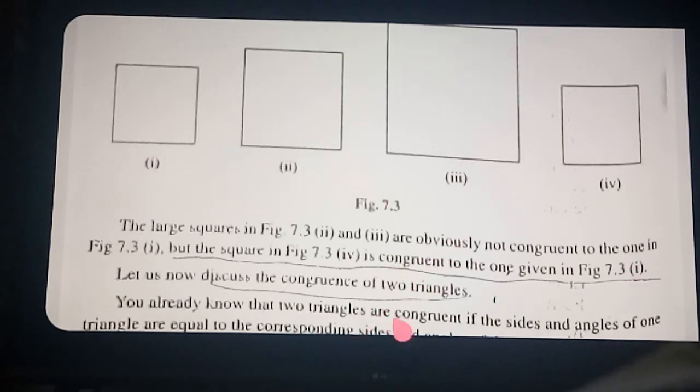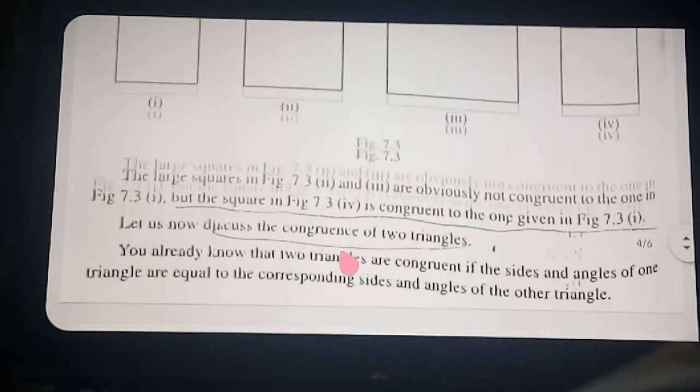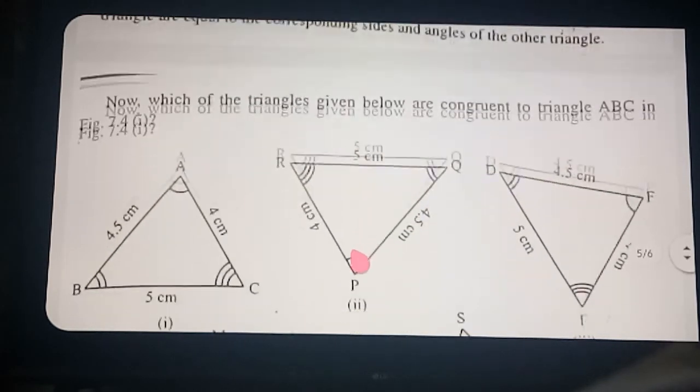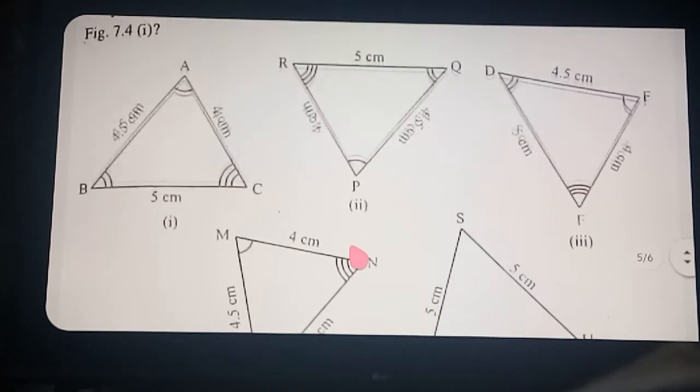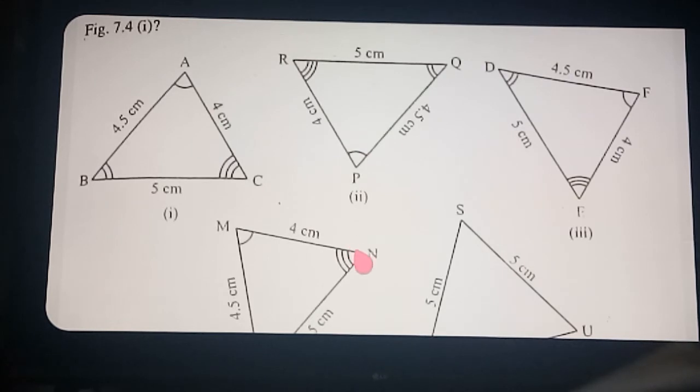Now we are going to discuss the congruence of different triangles. What is meant by congruent triangles? What is the meaning of a congruent triangle? In this chapter we are going to learn different theorems of triangles and different postulates. It is a very important chapter. See here, you can see different diagrams. Take your textbook also, all the diagrams are there.